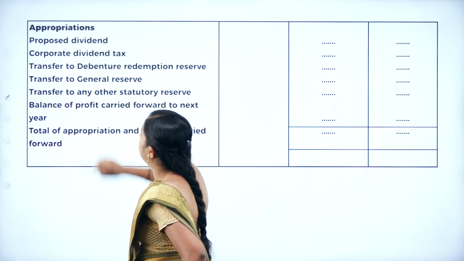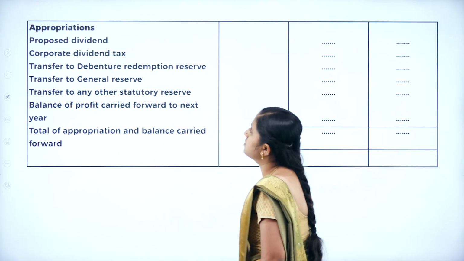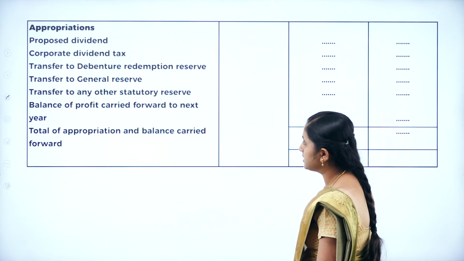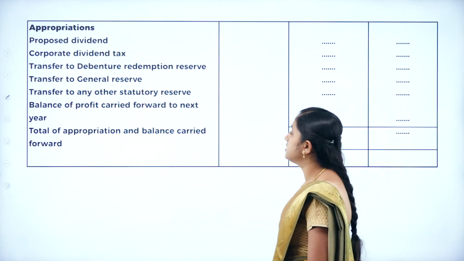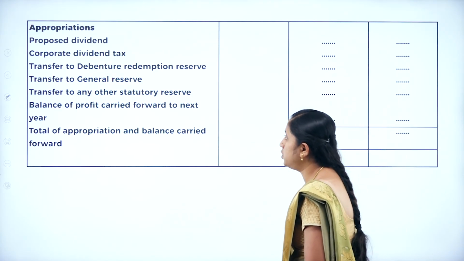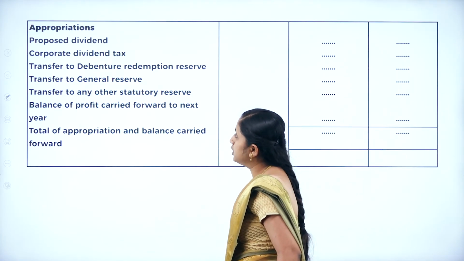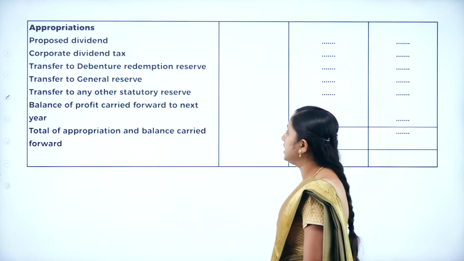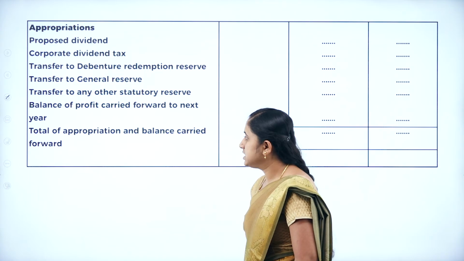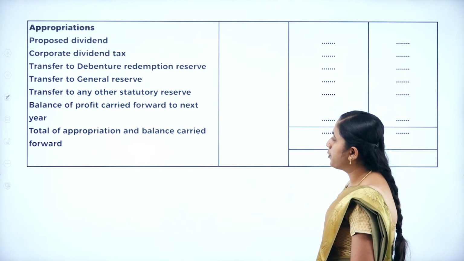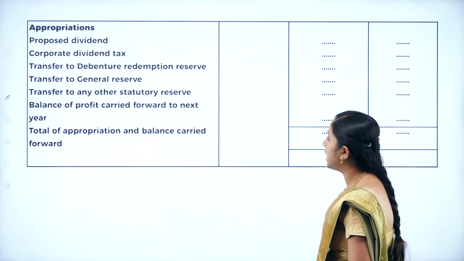First one, proposed dividend. Next, corporate dividend tax. Next, transfer to debenture redemption reserves. Then transfer to reserves. Transfer to any other statutory reserve. Balance of profit carried forward to next year. Next, total of appropriation and balance carry forward.